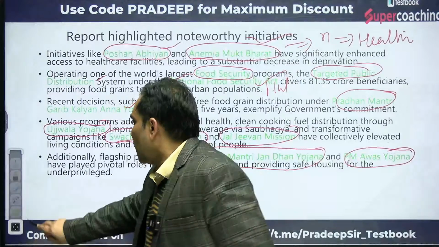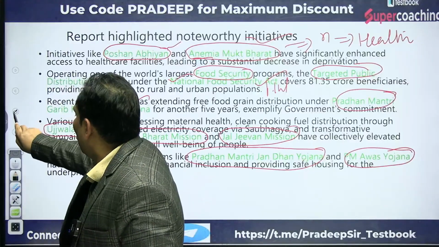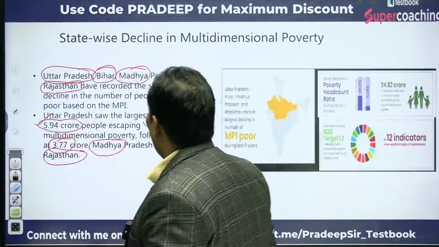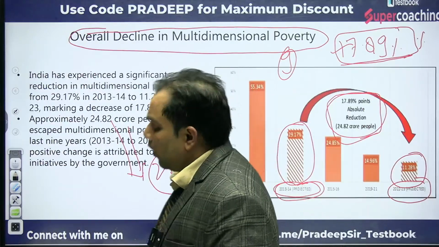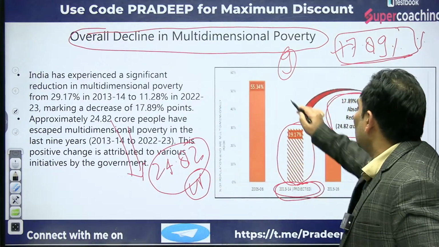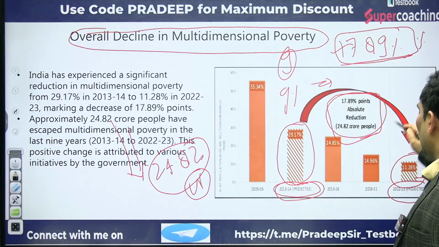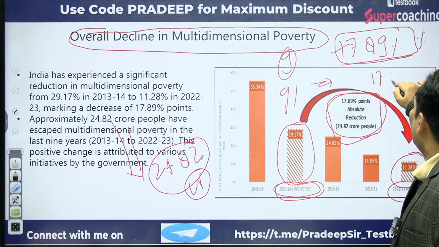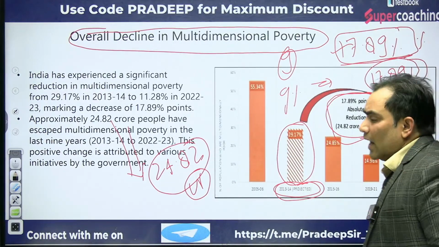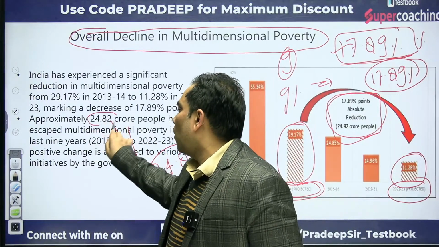Now we are going to discuss the report. When we talk about the overall report, we can say that in just 9 years there is a reduction of 17.89%. 17.89% of the population has escaped from multidimensional poverty. In absolute terms, it is 24.82 crore.